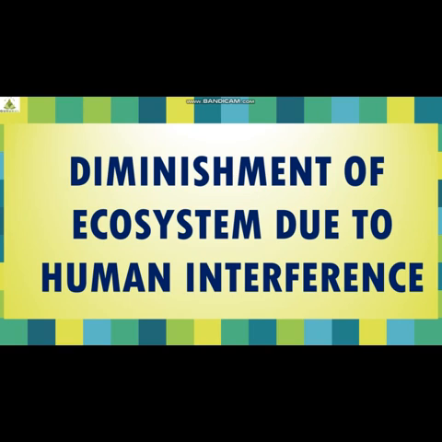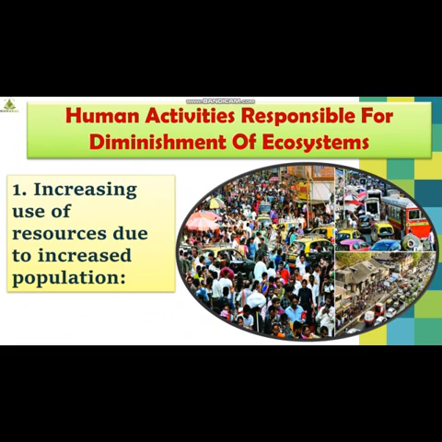Okay, they can be transformation of an ecosystem from one form to another, or it can also cause extinction of a particular species of animals or birds. So basically, human activities are responsible for diminishment of ecosystem. Okay, this is the statement. Now to prove this statement we have some factors. Let us see one by one.